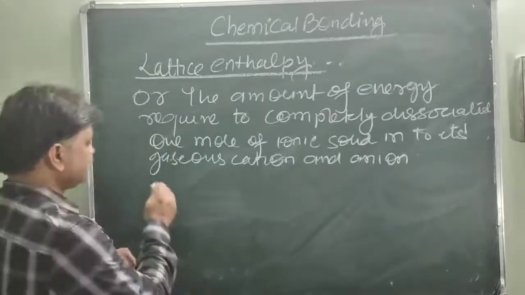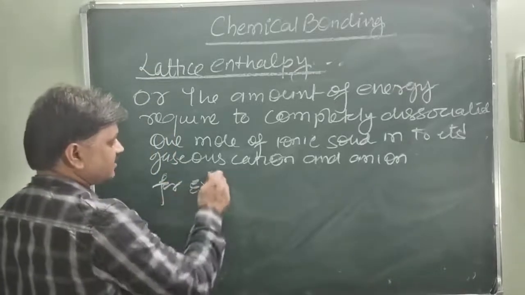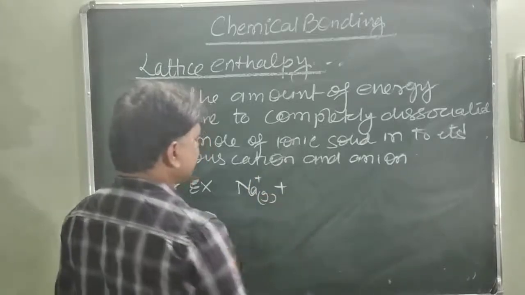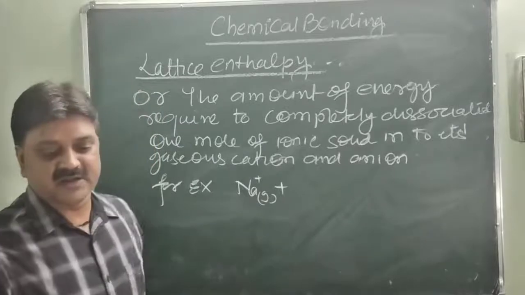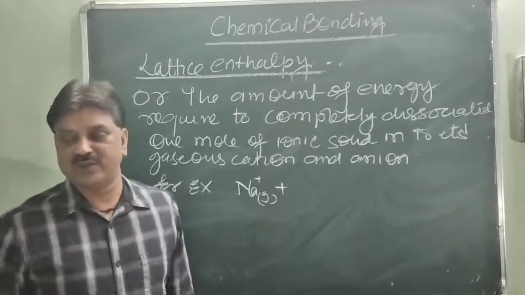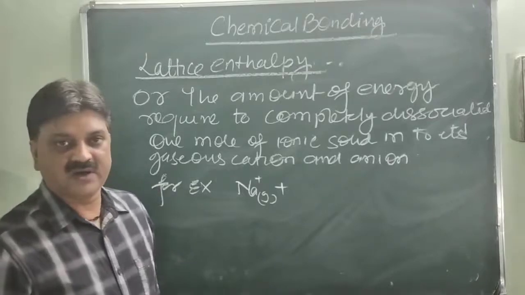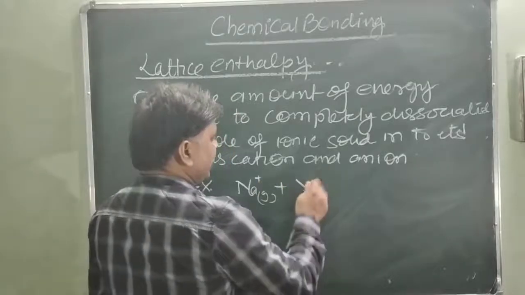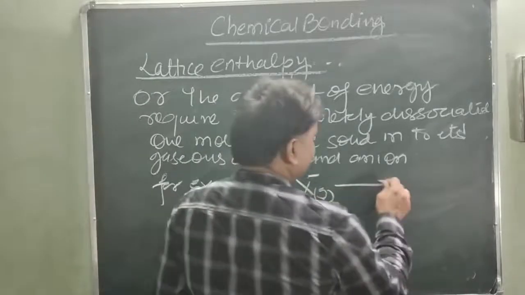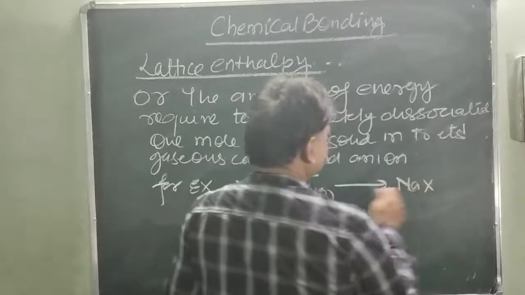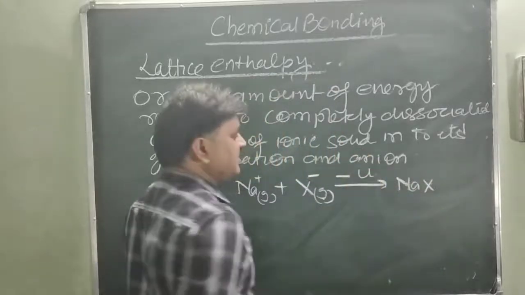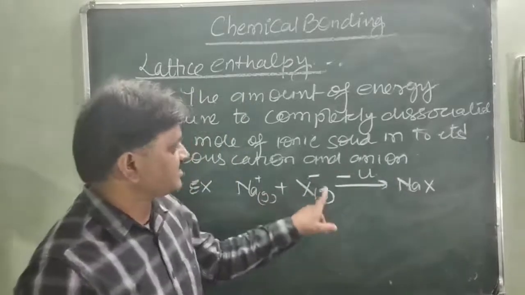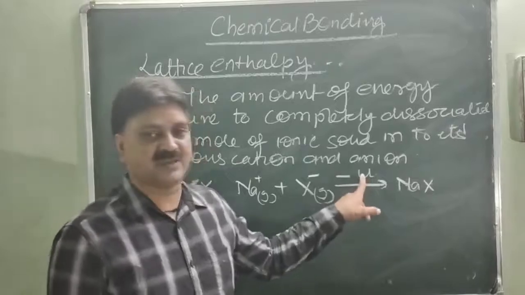For example, sodium cation in gaseous form and chloride anion, the sodium ion and chloride ion, combine together to form the ionic solid. Just like here, Na+ in gaseous form and X- also in gaseous form form 1 mole of NaX, and the amount of energy, minus U, released during the formation of 1 mole of ionic solid from its gaseous cation and gaseous anion is called the lattice enthalpy or lattice energy.